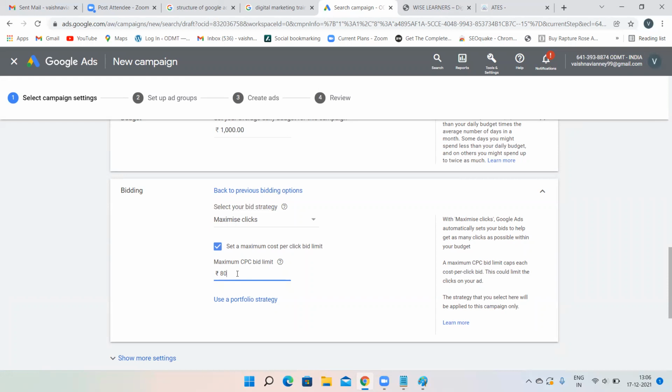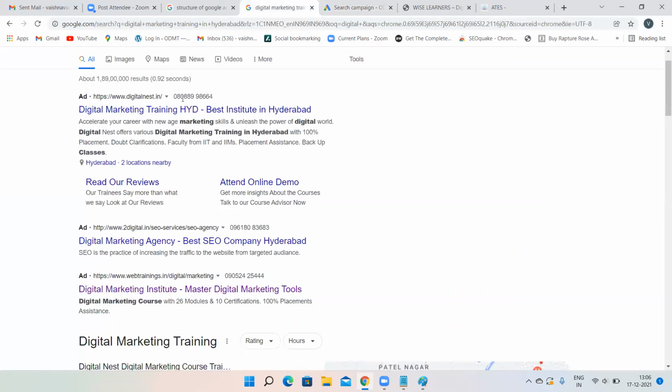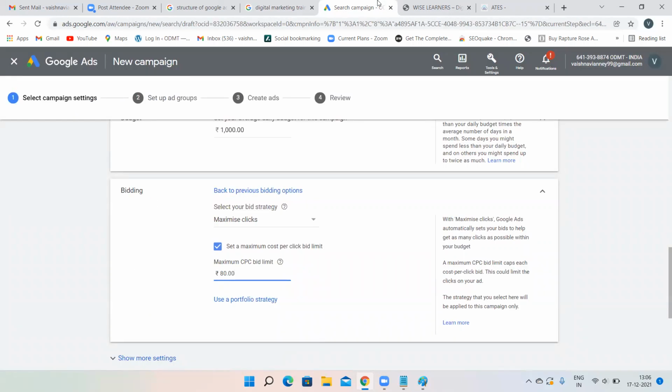Is that what is going to happen? If somebody clicks on my advertisement, here I'm telling maximum CPC is 80 rupees. Assume that this is my advertisement and somebody else has clicked on it. Will 80 rupees be deducted from my account? Yes or no? No, 80 rupees will not get deducted.